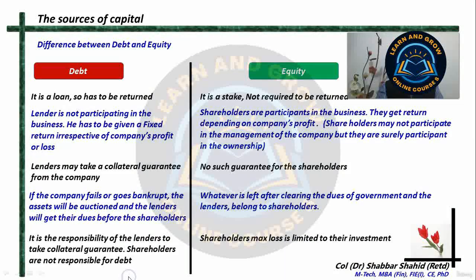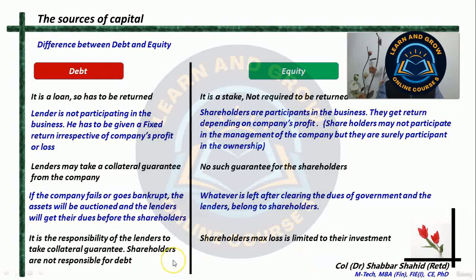The shareholders are not responsible to repay the loan which the company had taken. If you recollect our initial lessons where we had talked about who has taken the loan, is it the promoters of the company or is it the company which has taken the loan? The loan was taken, the debt was taken by the company. Therefore, the company is liable to repay that loan, not the shareholders.